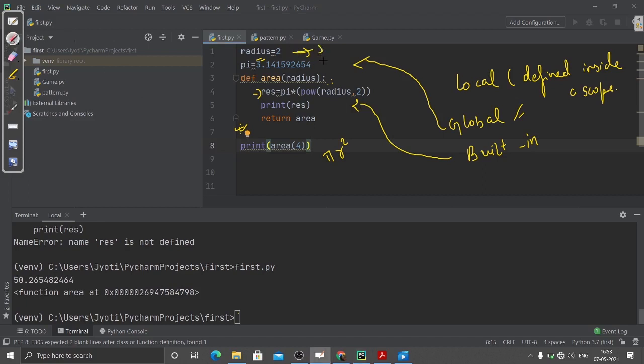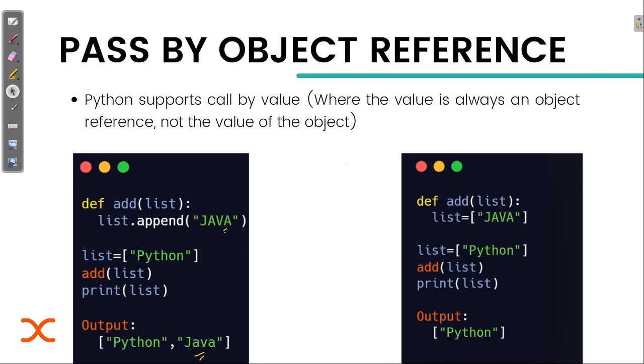These variables that are defined globally, that can be accessed anywhere in this Python file, will be called global variables. And those functions that are already there in Python, that are already built, are known as built-in functions. Okay, so now we are going to see about pass by object reference.